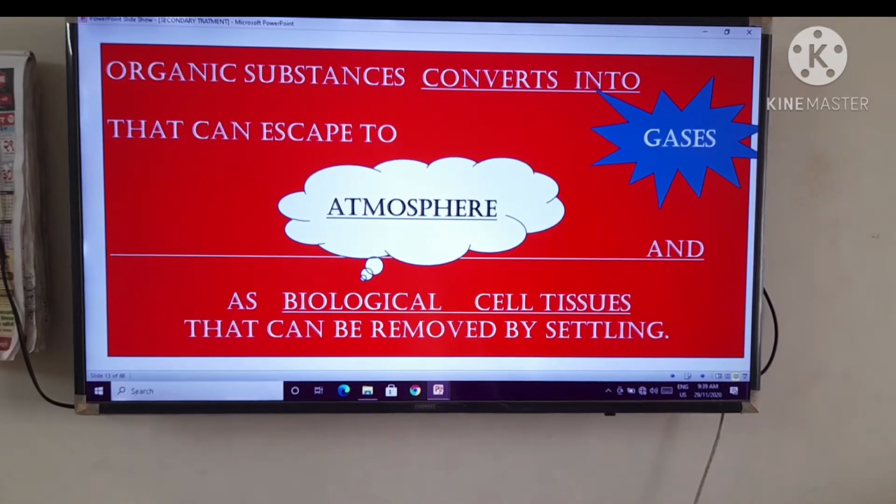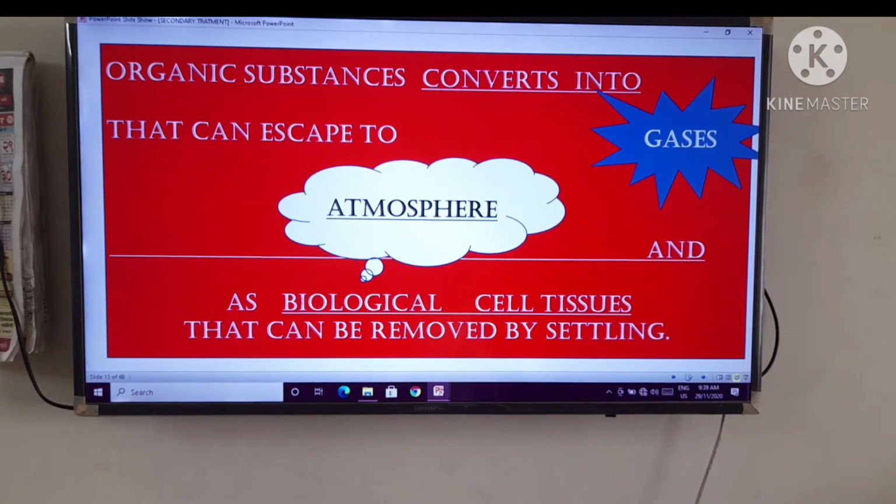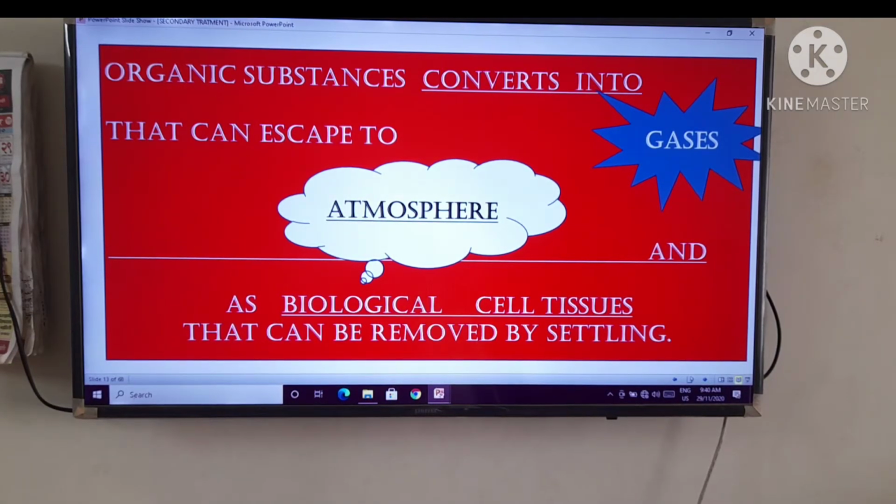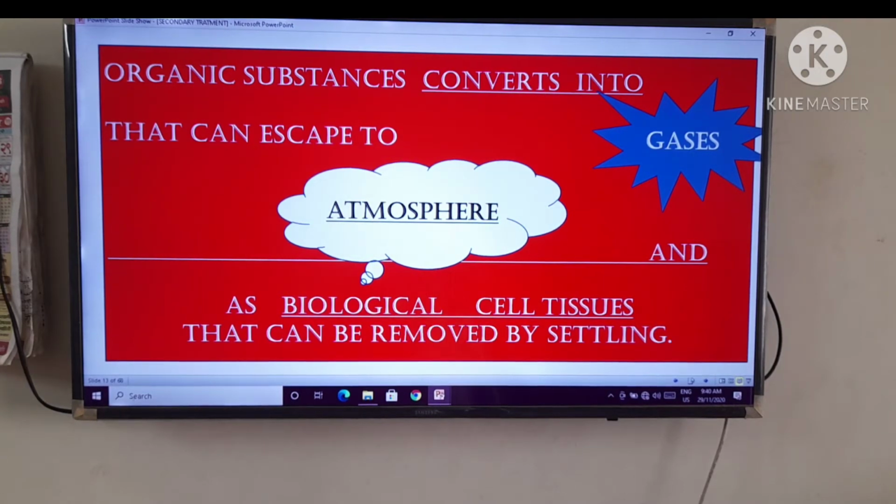So, organic substances convert into gases, right? That can escape to the atmosphere, and into biological cell tissues that can be removed by settling.